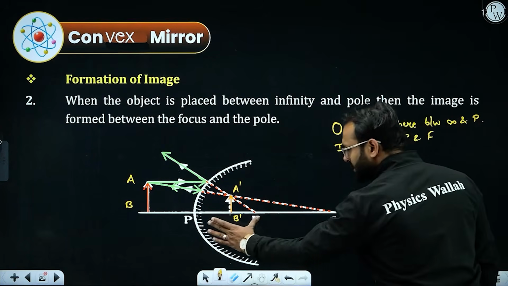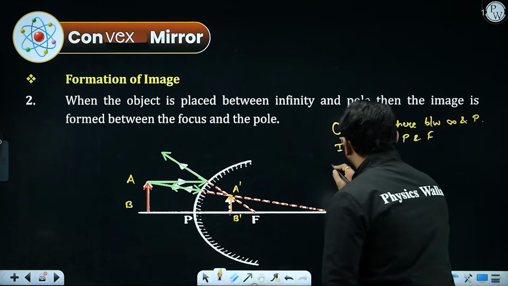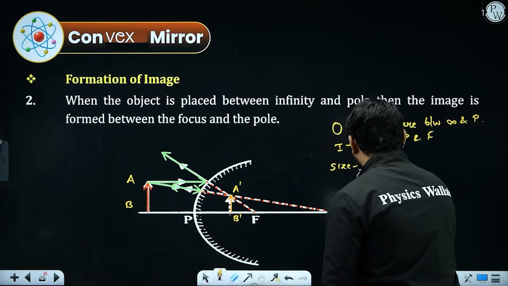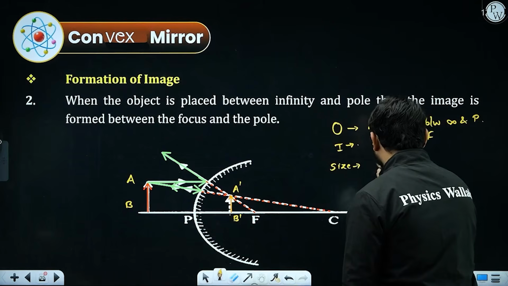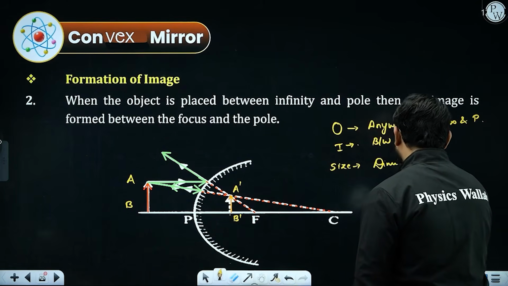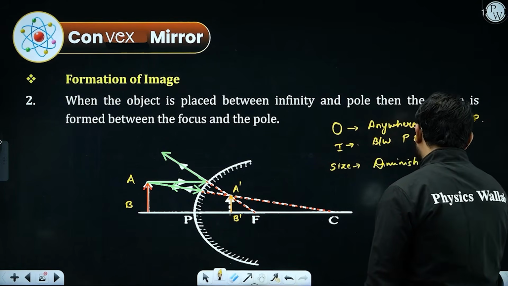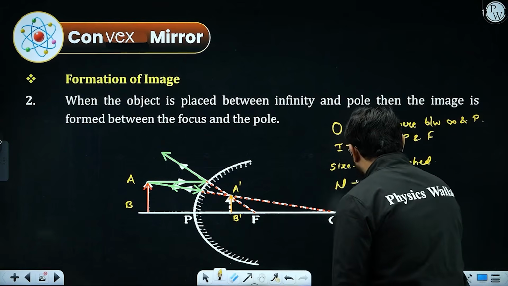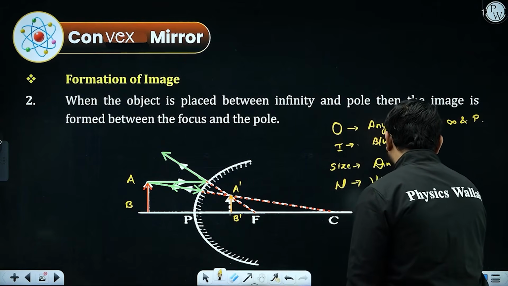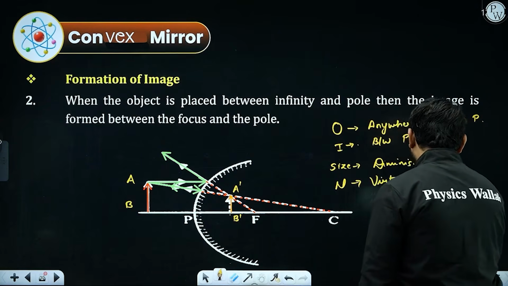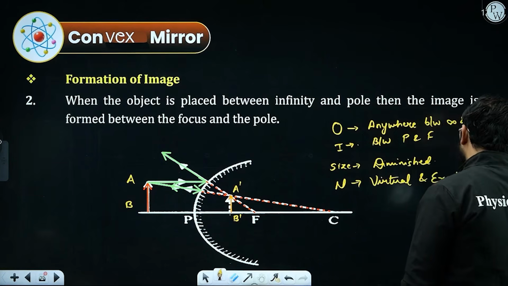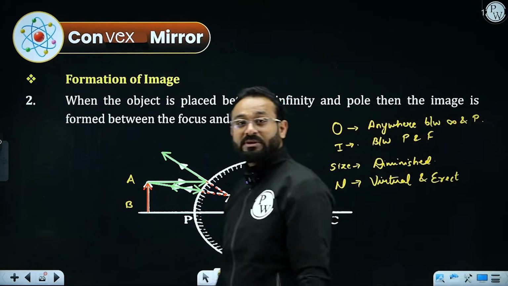Always it will be between pole and focus. Talking about size, always diminished, and nature, that will always be virtual and erect. So these are the two cases.